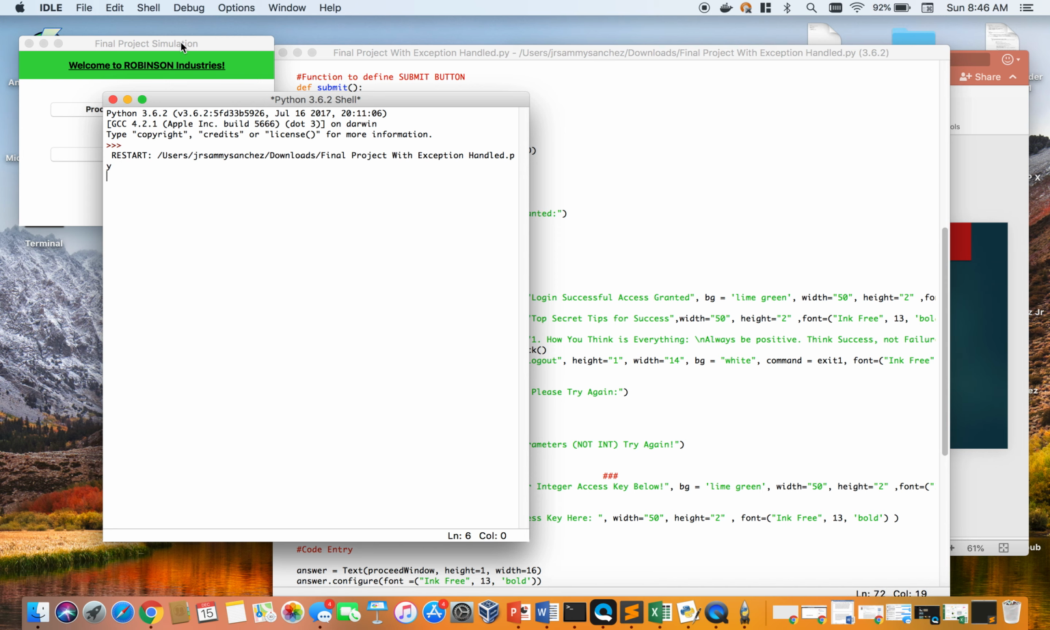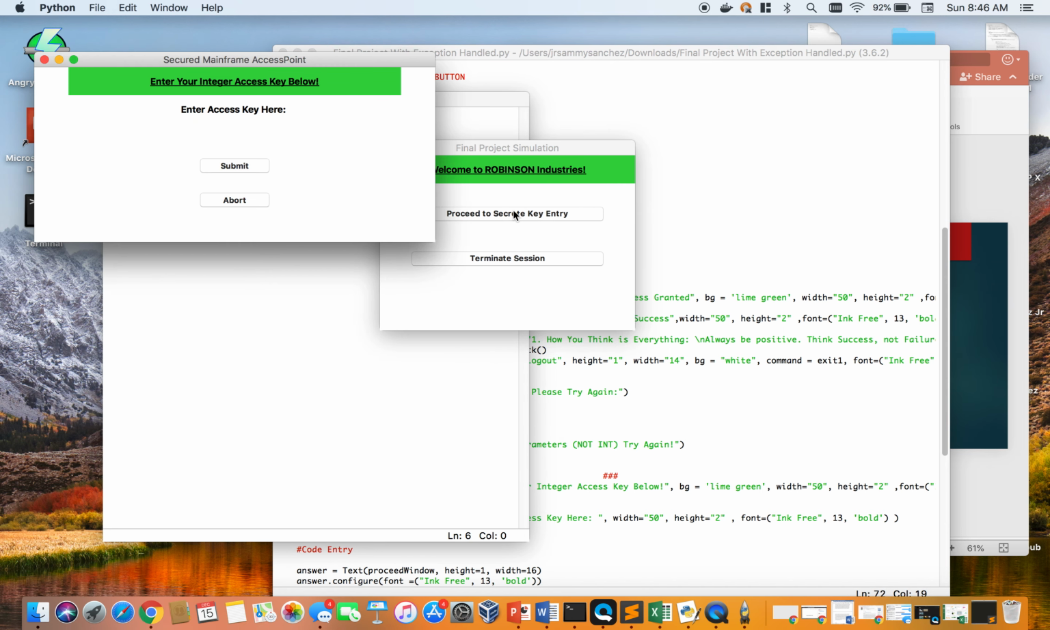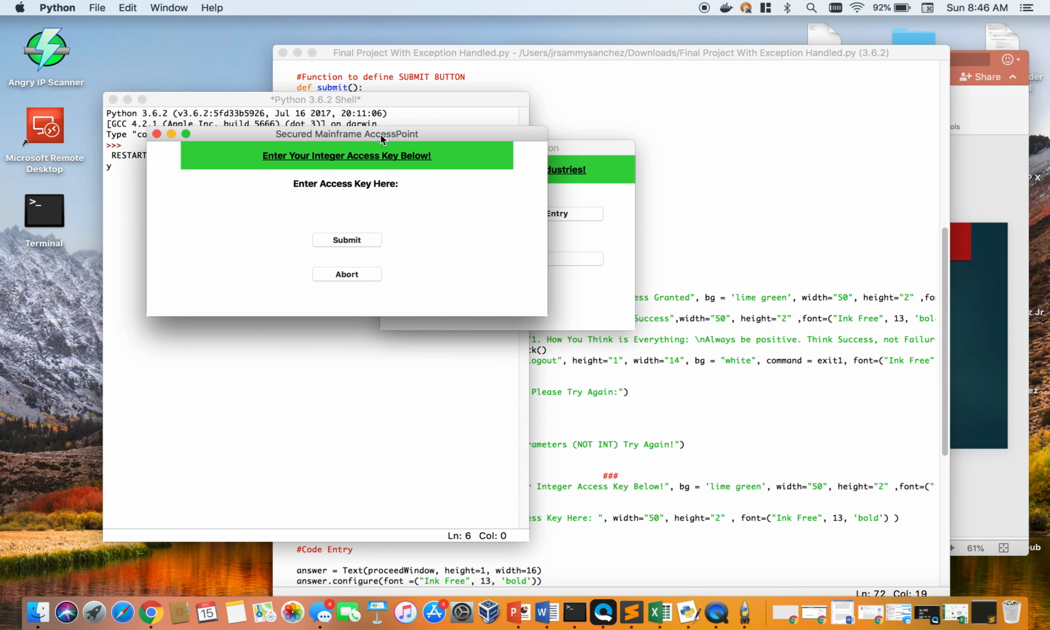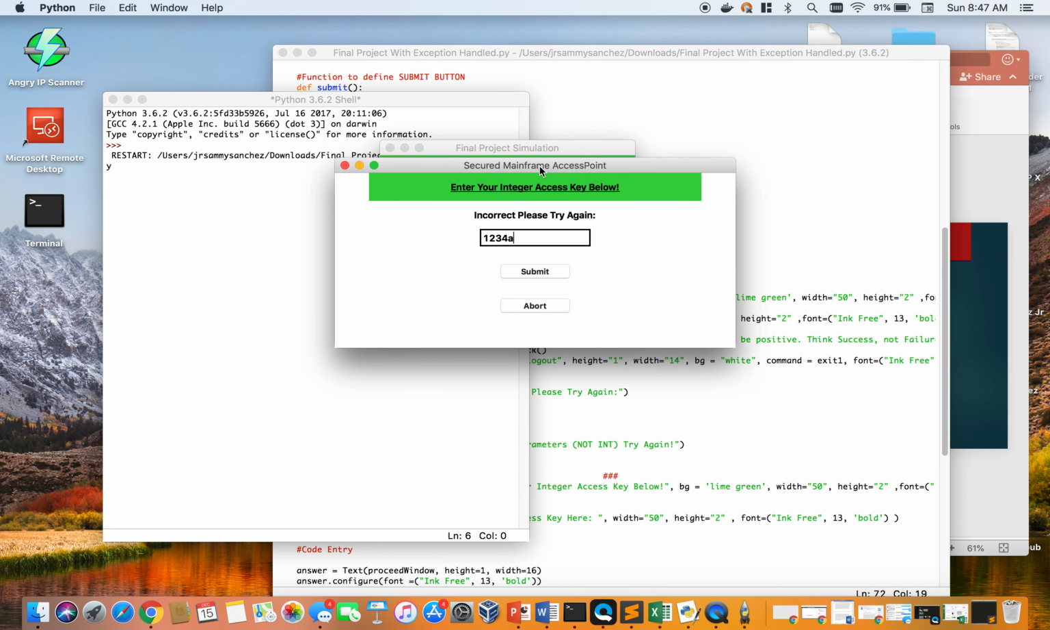Okay, so now we're prompted with the screen. So let's say proceed to secret key entry. So in here, we can just put a random integer. Okay, and it just says incorrect, please try again. Right, because we're not entering the right one. But it is an integer, so it is at least processing it. So now let's say if we entered something that contained a string.